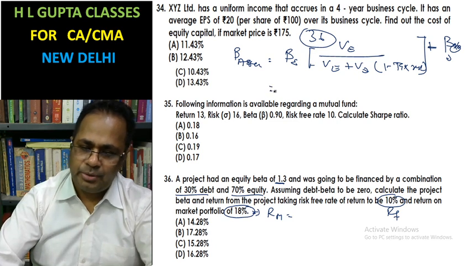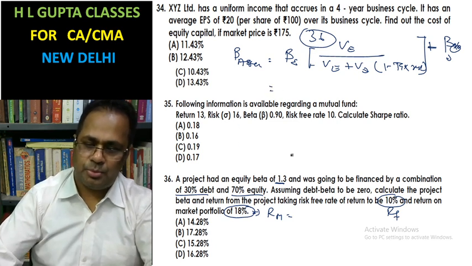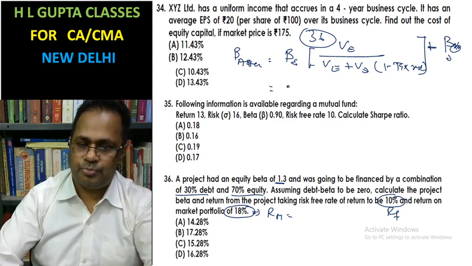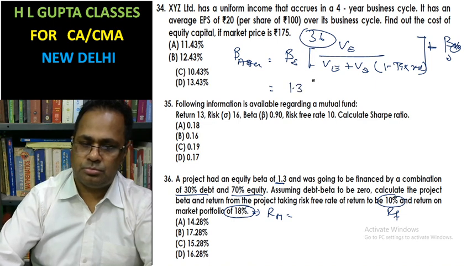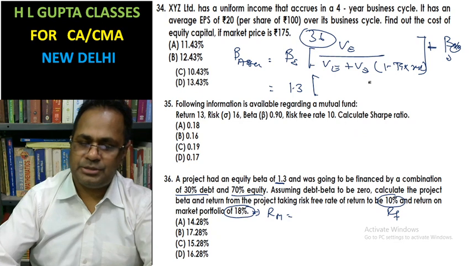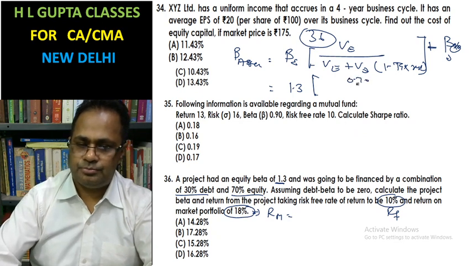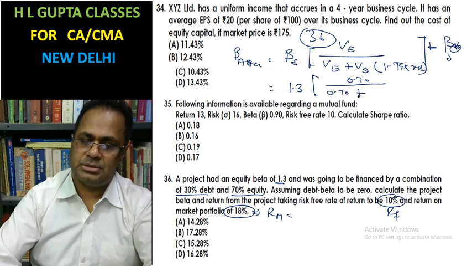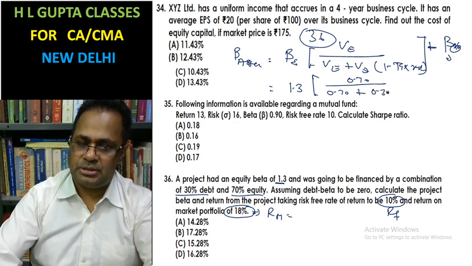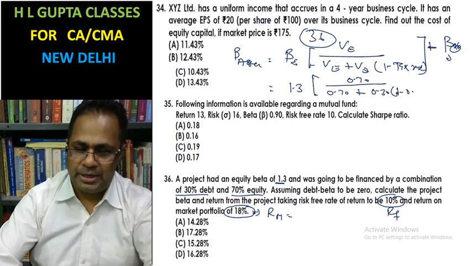Here the beta equity given in the question is 1.3. Equity is 0.7 plus debt 0.30, times (1 minus tax rate).